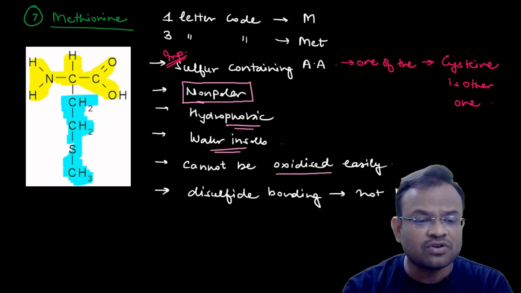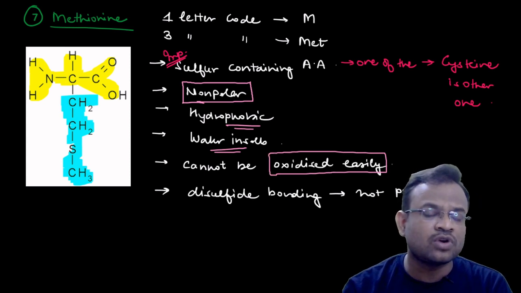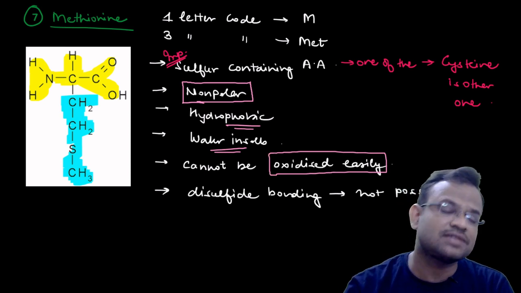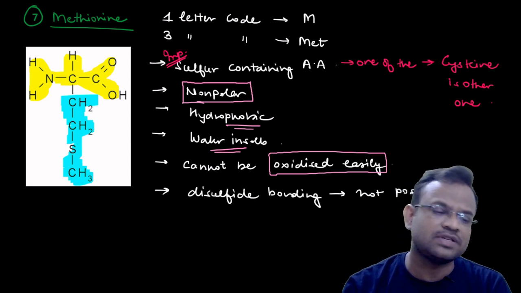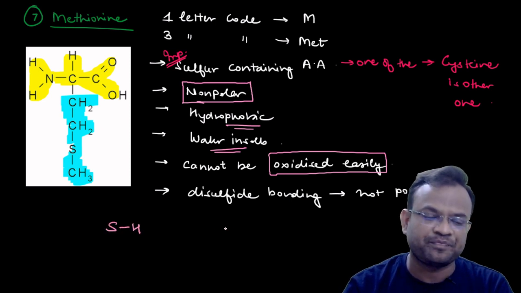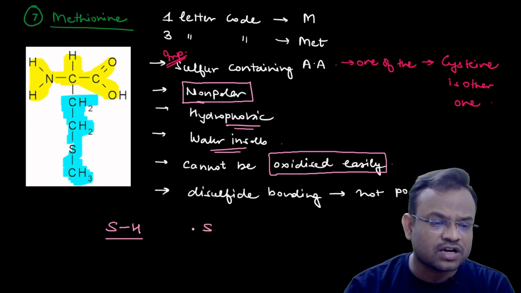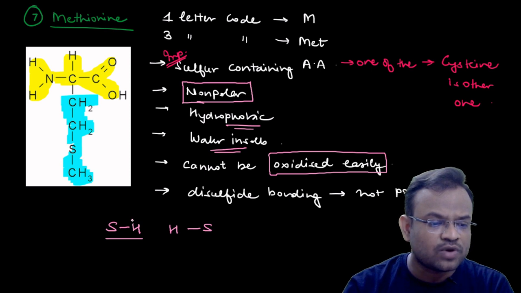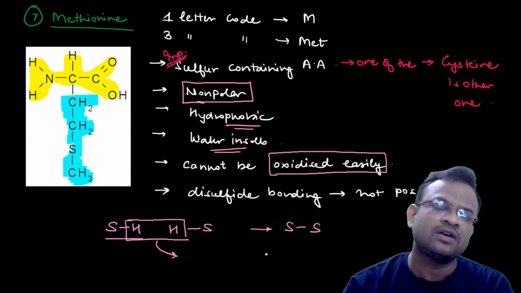It cannot be oxidized easily. Understand this, I will be talking more about this point when I discuss cysteine. Basically in cysteine, the sulfhydryl group, the SH group, is present. So when one cysteine comes close to another cysteine, the hydrogen gets removed and a disulfide linkage is formed.